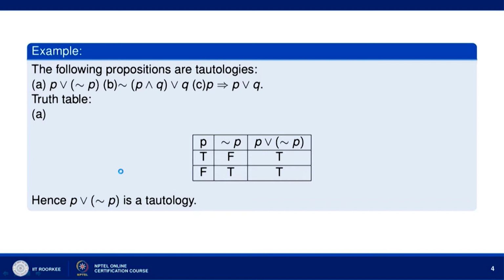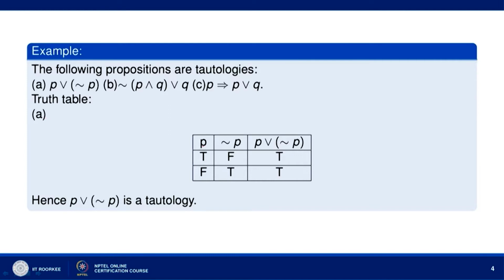Let us look at the propositions: P or not P; not (P and Q) or Q; and P implies P or Q. These propositions are all tautologies. We can check that by writing their truth tables.